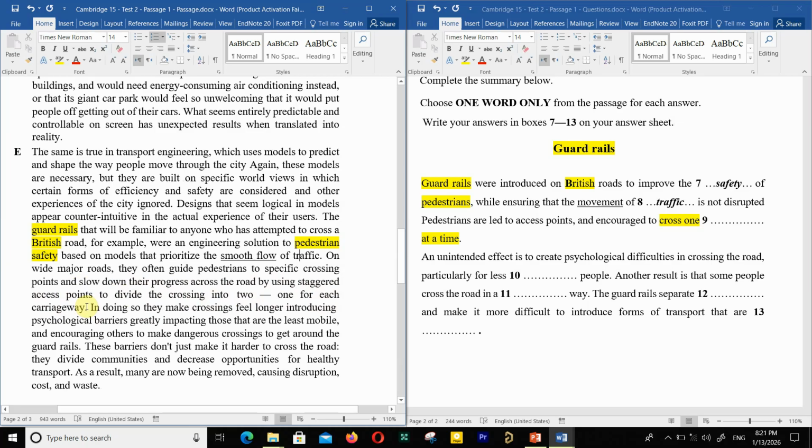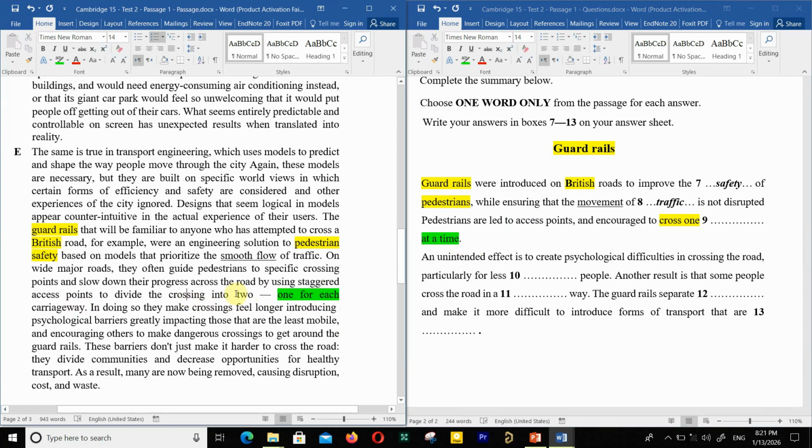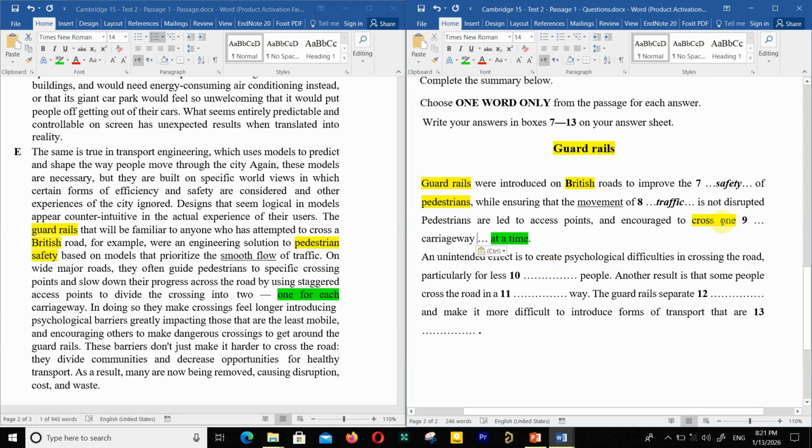So here, one for each carriageway. We need a noun, a singular noun. One for each carriageway. I just copy and paste, so easy to do that. Okay, carriageway. This is the answer for question number 9.